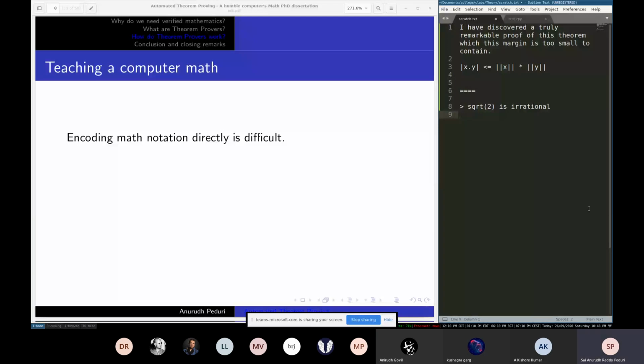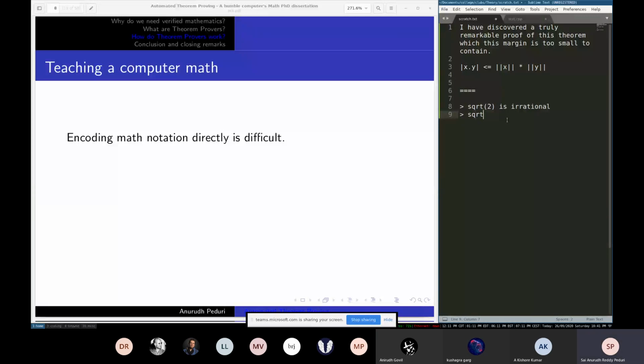You have to define it, because the computer doesn't understand. For example, here there are four things: there's SQRT, there's a 2, there's IS, and there's irrational. The computer has to understand what each of these words is. It has to interpret them. If you write your own theorem proof checker and it reads this line of text, how does it understand what you mean? How will it understand how to relate A and B exactly if it sees an "is" joining them? For us, most of the time it's implicit and self-explanatory. When you say this is that, it's pretty simple, but you can't be so ambiguous.